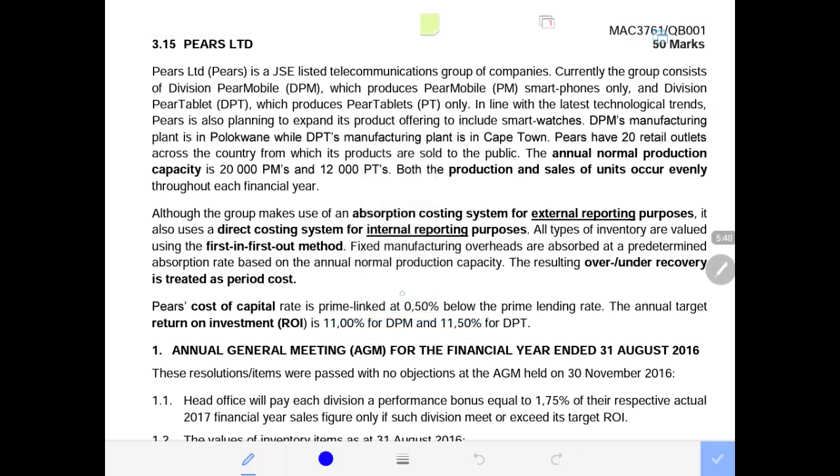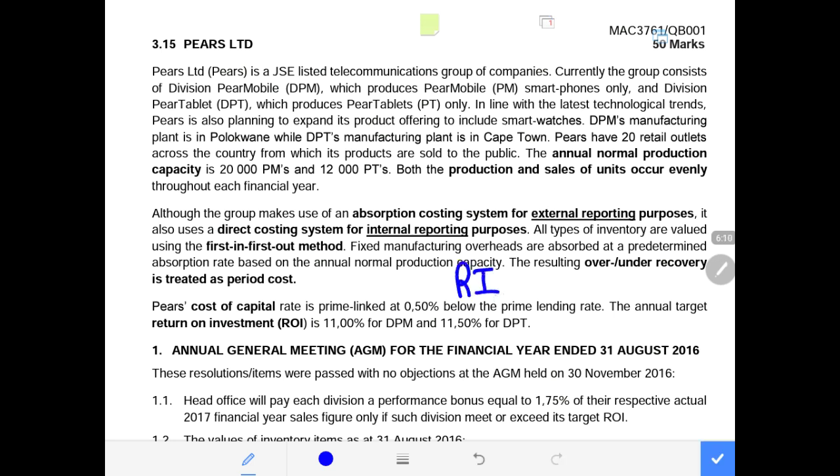And we also do have the cost of capital, which is 5% below the prime lending rate. That means later on we are expected to be given the prime lending rate. Then in that prime lending rate, we need to decrease it by 0.5% in order for us to get to our cost of capital. And the cost of capital is used when we are calculating the residual income.